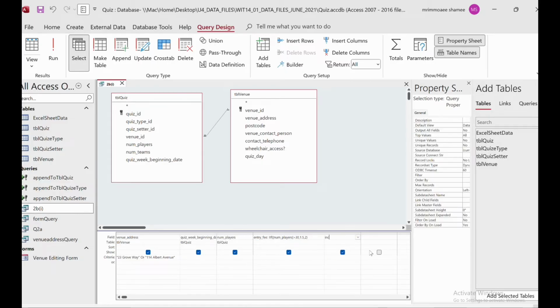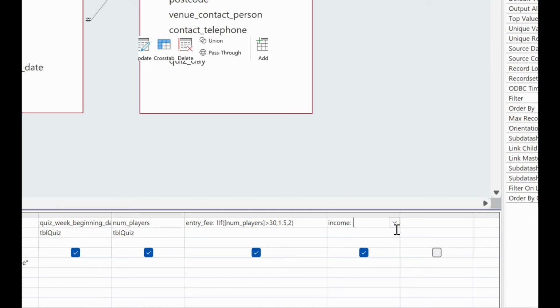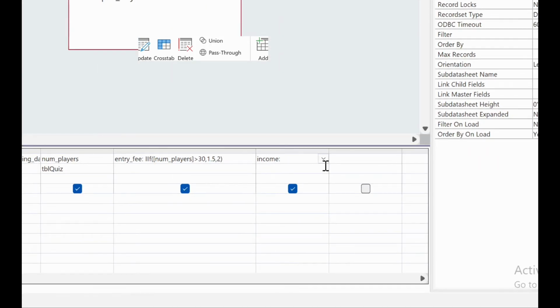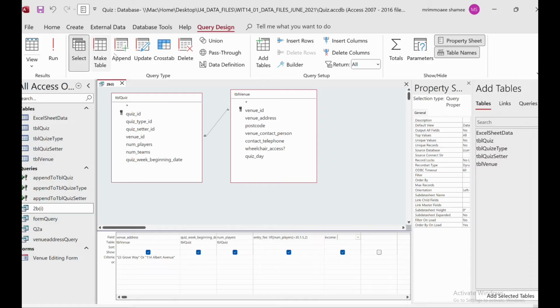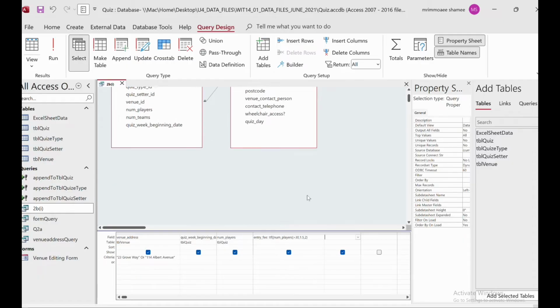For that one we will add income colon. Just 1 minute.